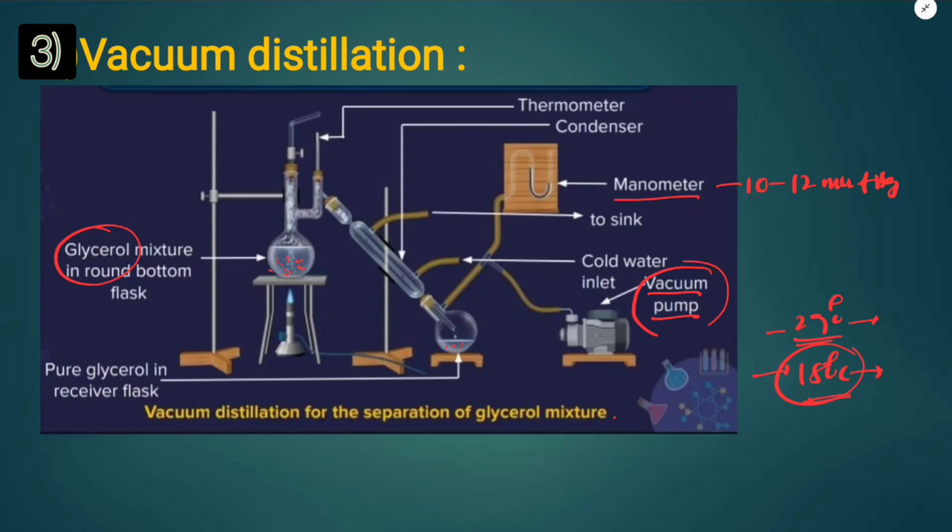Cane sugar can also be concentrated by this method. This technique can be used to separate glycerol from spent lye in the soap industry. Once again, look at this. The pressure is reduced by a suction pump or vacuum pump, and the distillation is carried out at a lower temperature. Glycerin can be distilled at 180 degrees Celsius under a pressure of 10 to 12 mm.